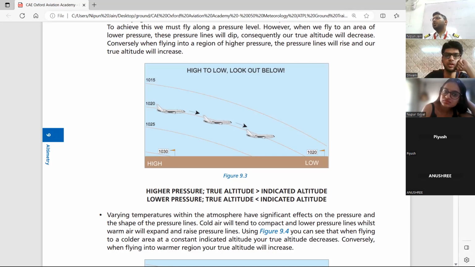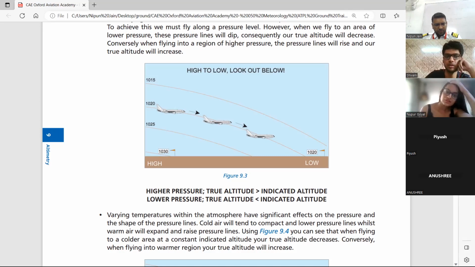It is showing you less, so it will overread. The plane is at 3500, either from the ground or from the mean sea level, whatever datum you have chosen. So your true is more, but your indicated is less. So it's low to high, you are up in the sky, and high to low, look down below. This is how I have learned it. Now your book says low, high, low, and high, low, high. So we'll come to that also. Yes, Shiva.